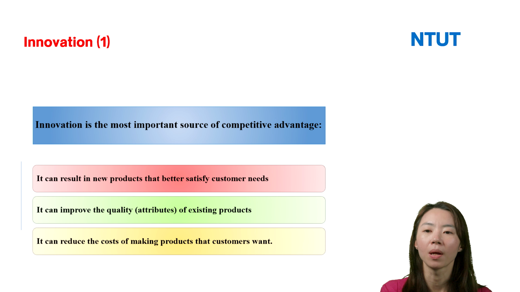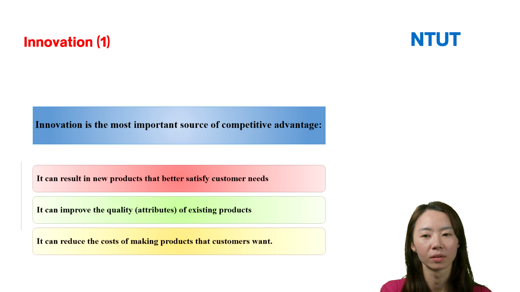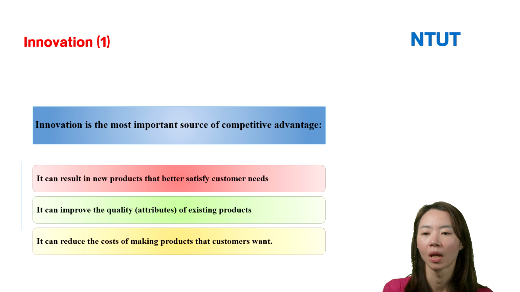This is because innovation can result in new products that better satisfy customer needs. Innovation can also improve the quality of existing products, and it can also reduce the cost of making products that the customer wants.